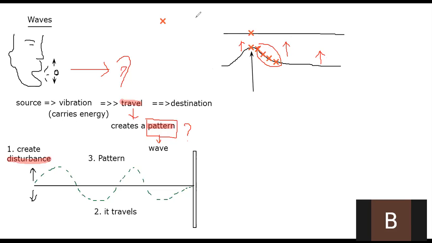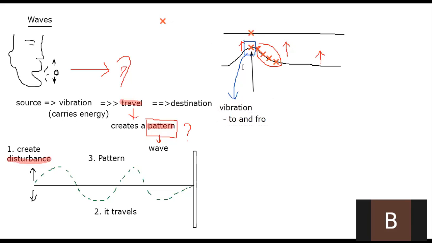So now if you look at one particle here, the first particle that you disturb, I'm going to box it. This particle, it vibrates, right? Now, what is vibration actually? Vibration is not only moving, okay? It has a specific criterion. A vibrating particle means it moves to and fro. Remember this word, to and fro, about a position, okay? Like an up-down movement, or it can be a left-right movement. So a to and fro movement.